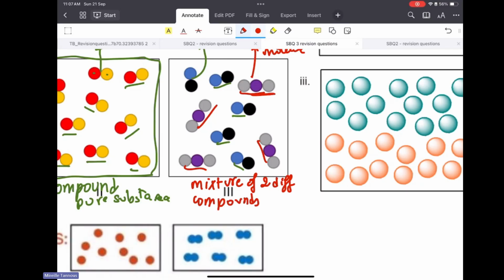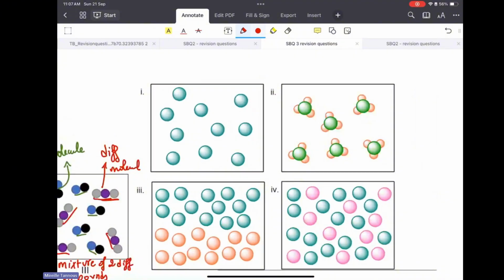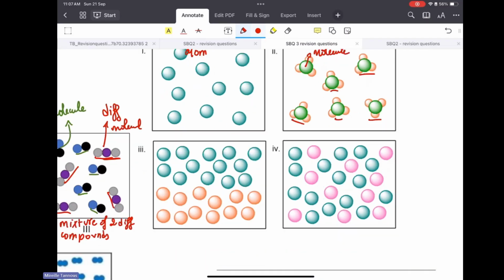So I call it a mixture. Another one, that is an element, that is an atom, the one unit. And because all atoms in this diagram are the same, that is an element, a pure substance. The one unit is a molecule, but the whole diagram is a compound and not a mixture because all the molecules here are the same.